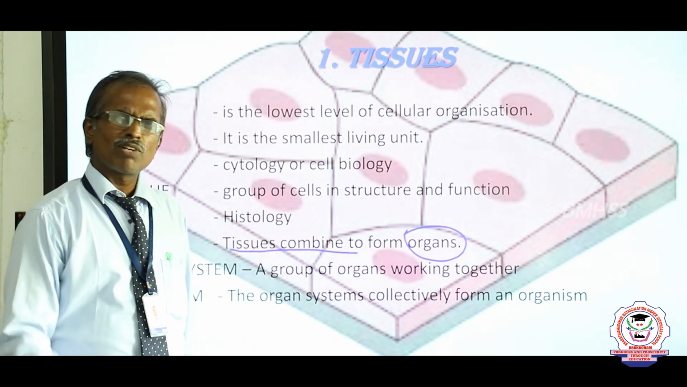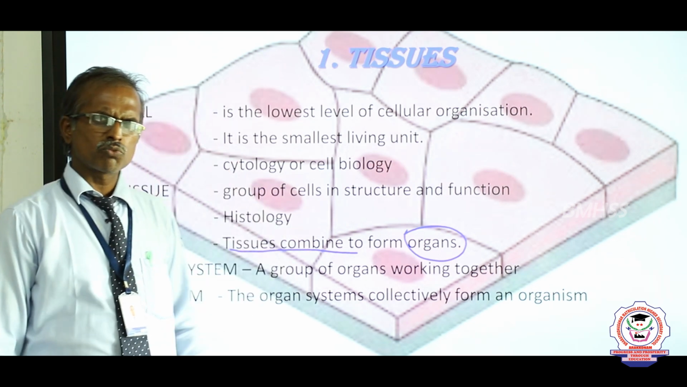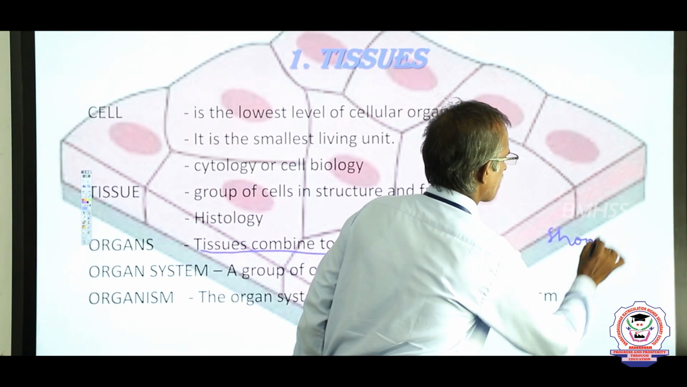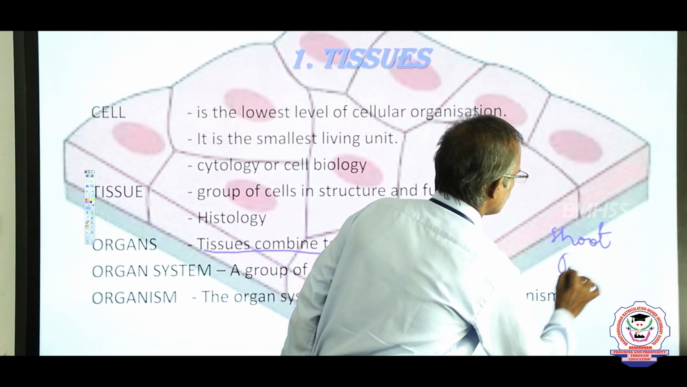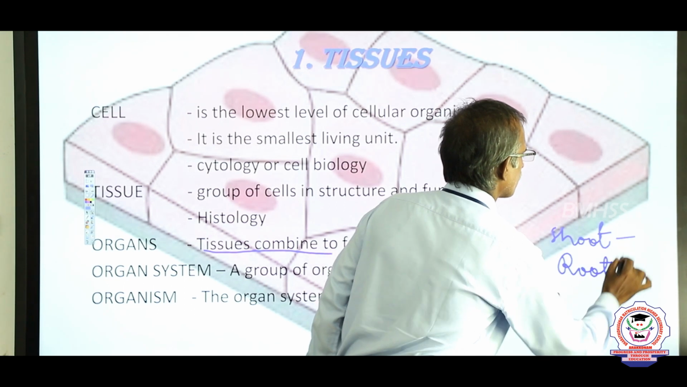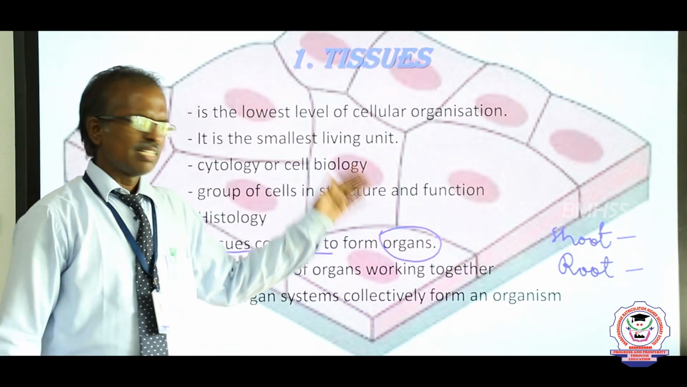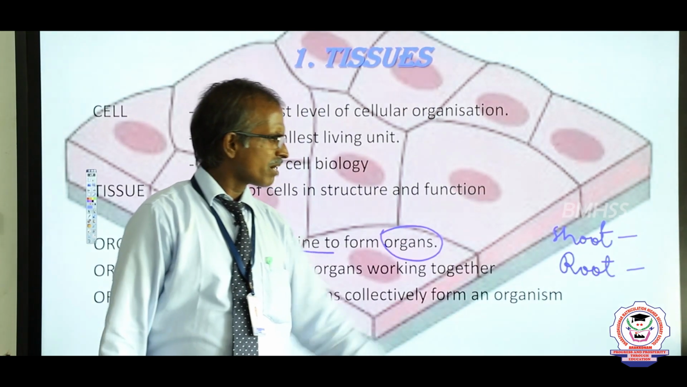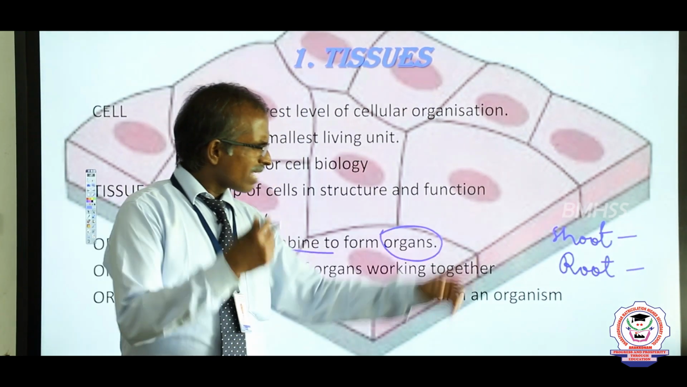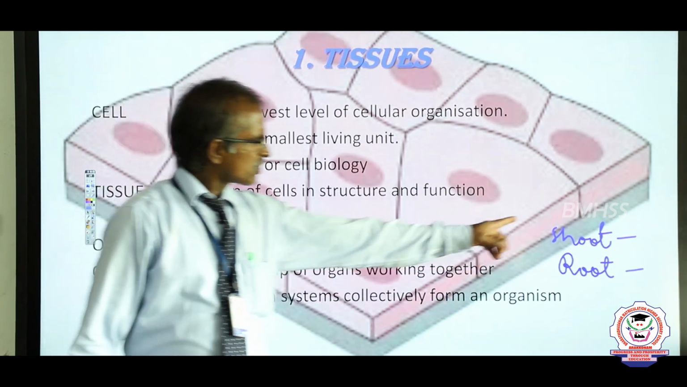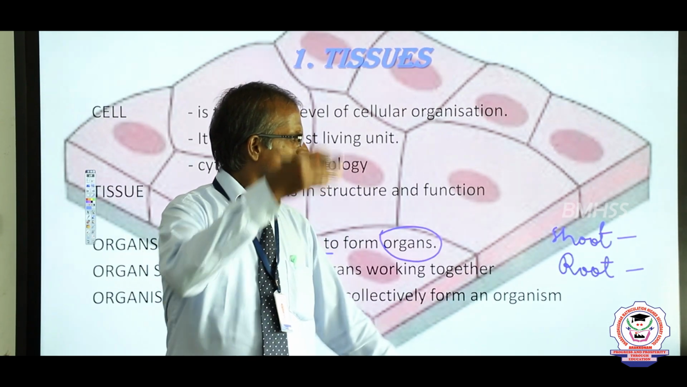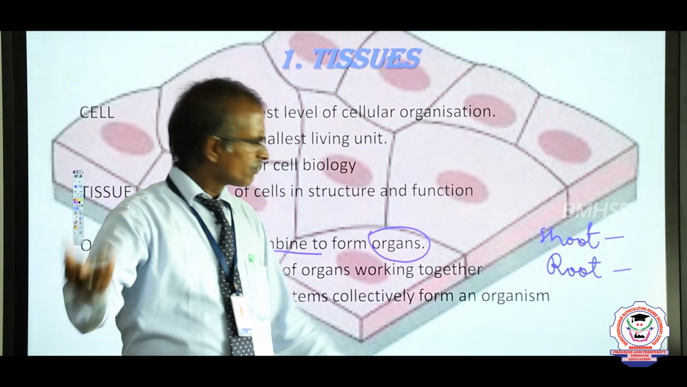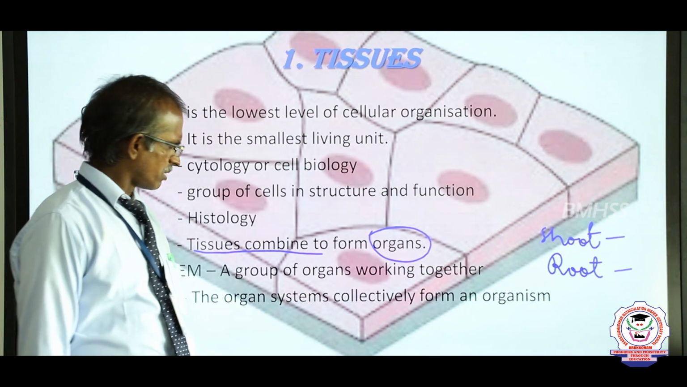Now if we take plants, plants have two systems: the shoot system and the root system. Each of these systems has some structures. The root system consists of roots, that is, the primary root and root branches. The shoot system consists of various parts, namely stem, branches, leaves, flowers, fruits and so on.